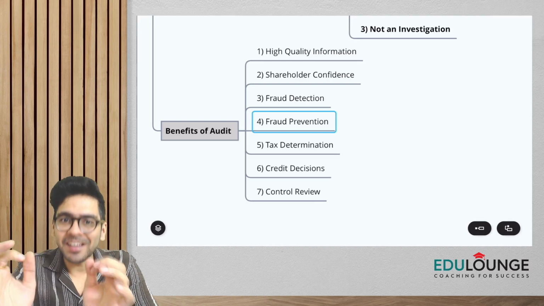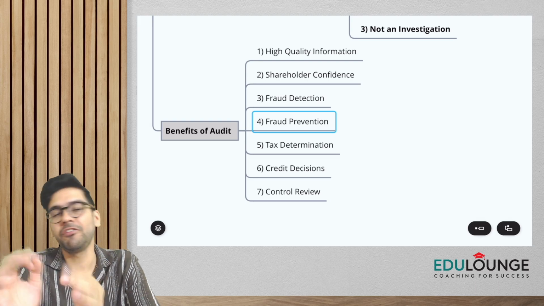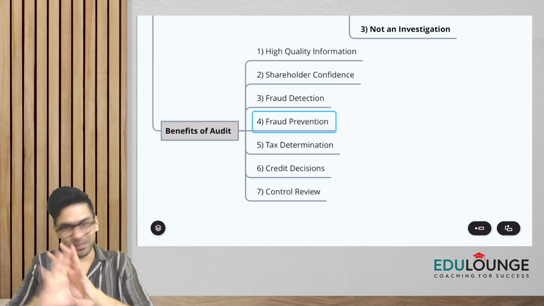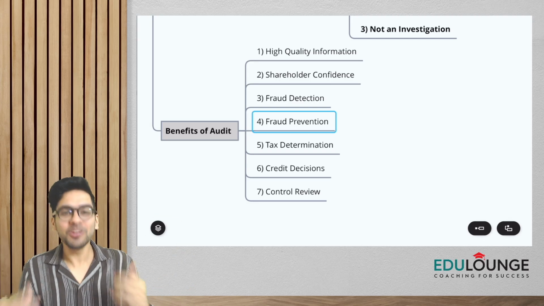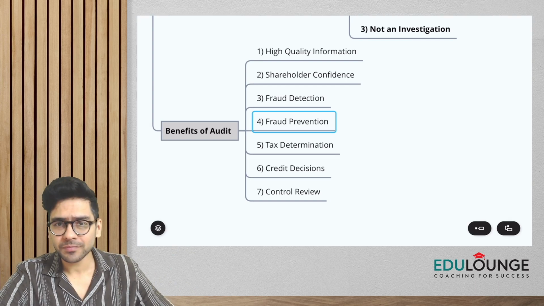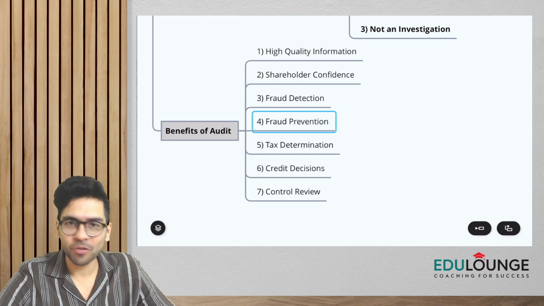And finally, the seventh benefit is a point called control review. All of you know this, right? I'm assuming that you all know a bit of auditing. The auditor, when he does the audit, as a part of his audit, is also going to assess the internal controls of the organization.